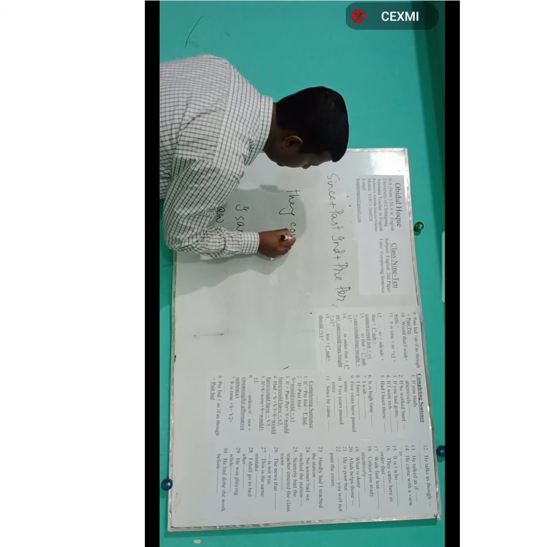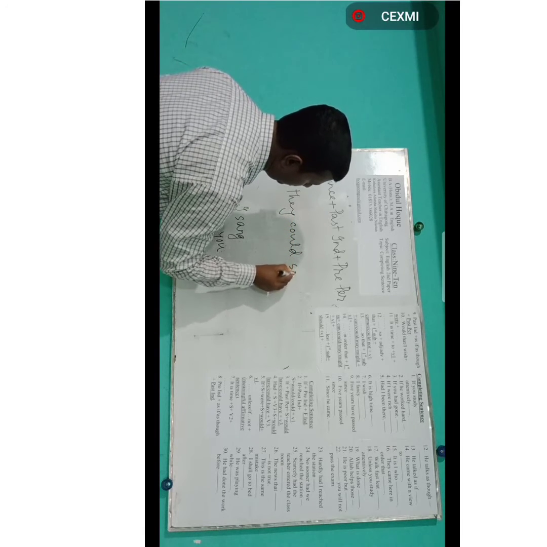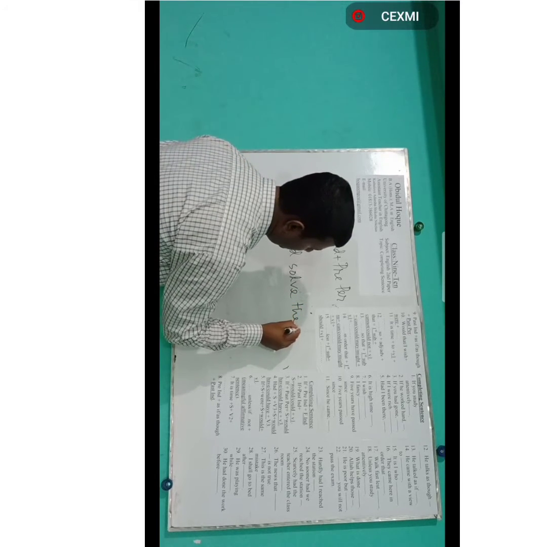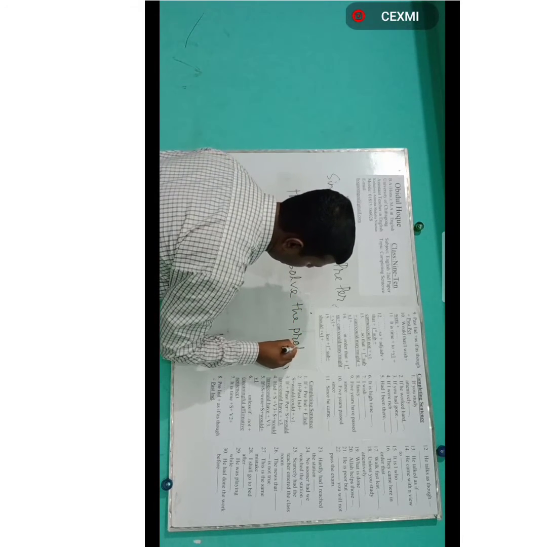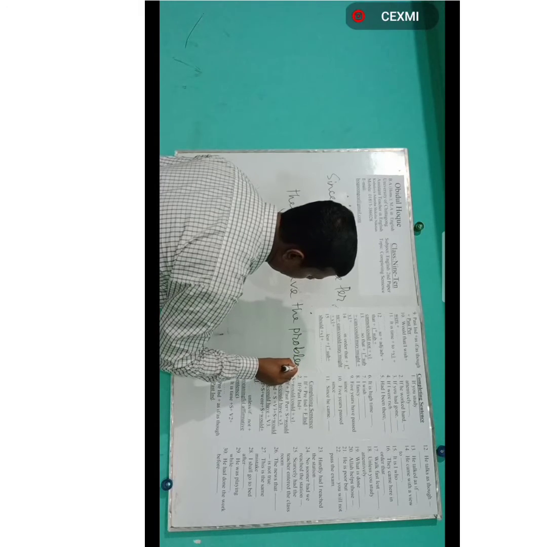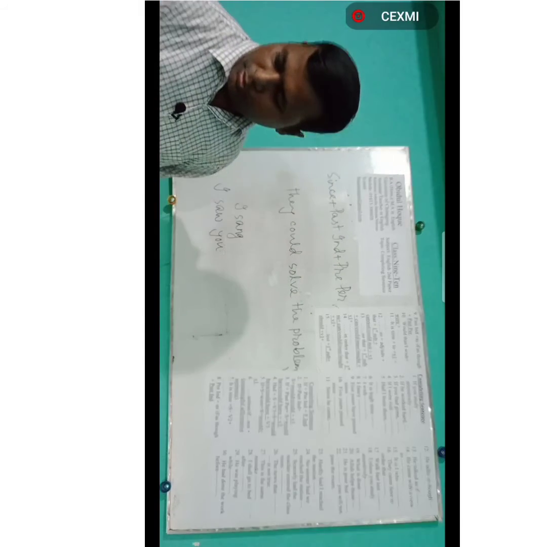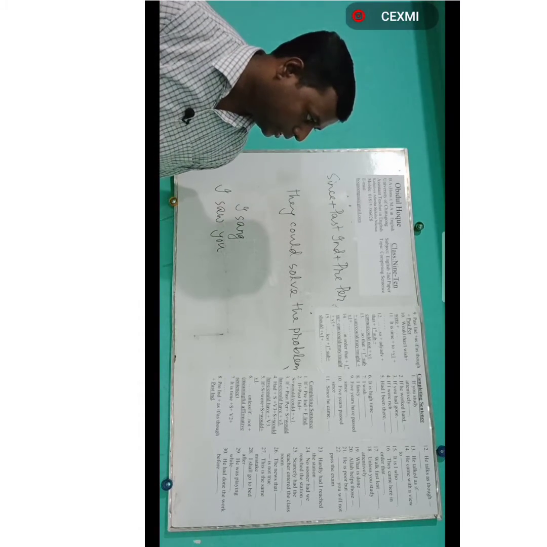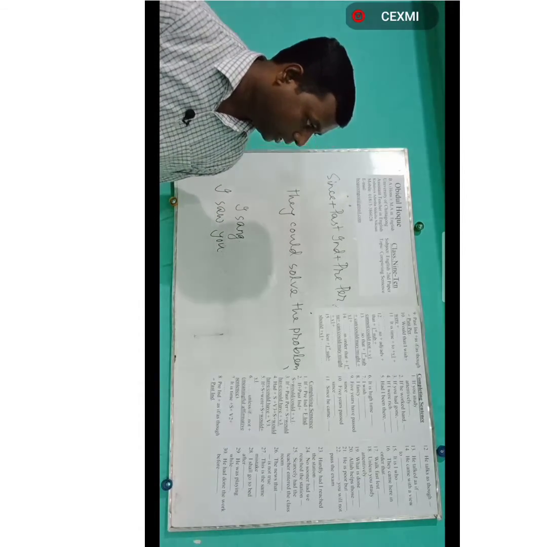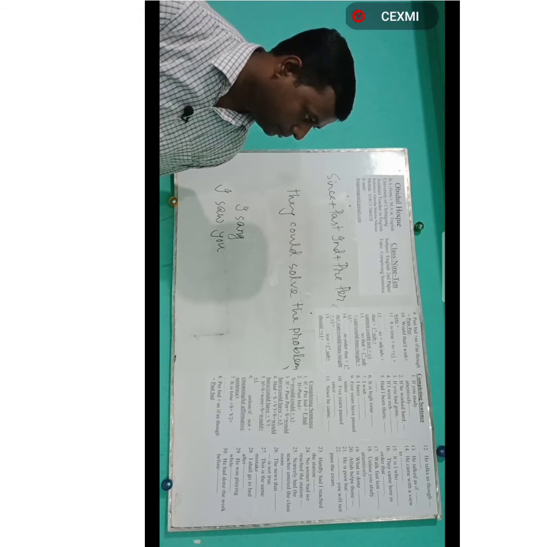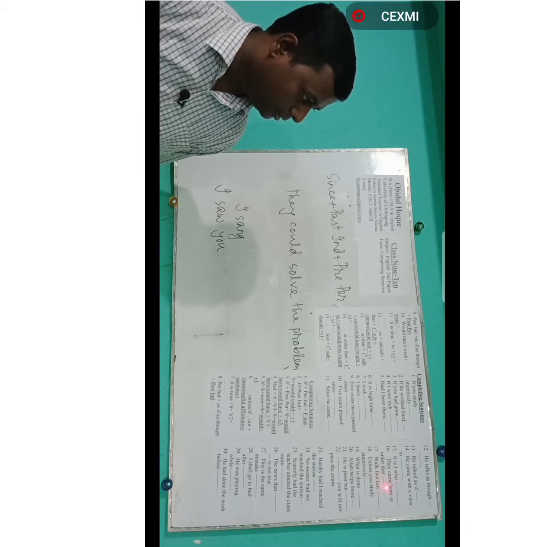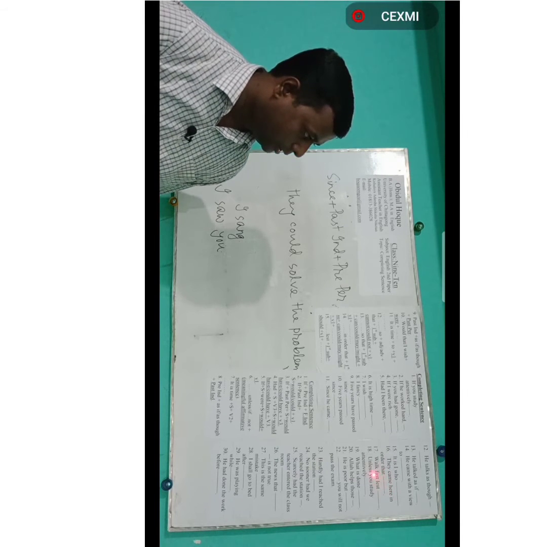Or you can say they could do the work, or they could do the sum, or they could appear at the exam.